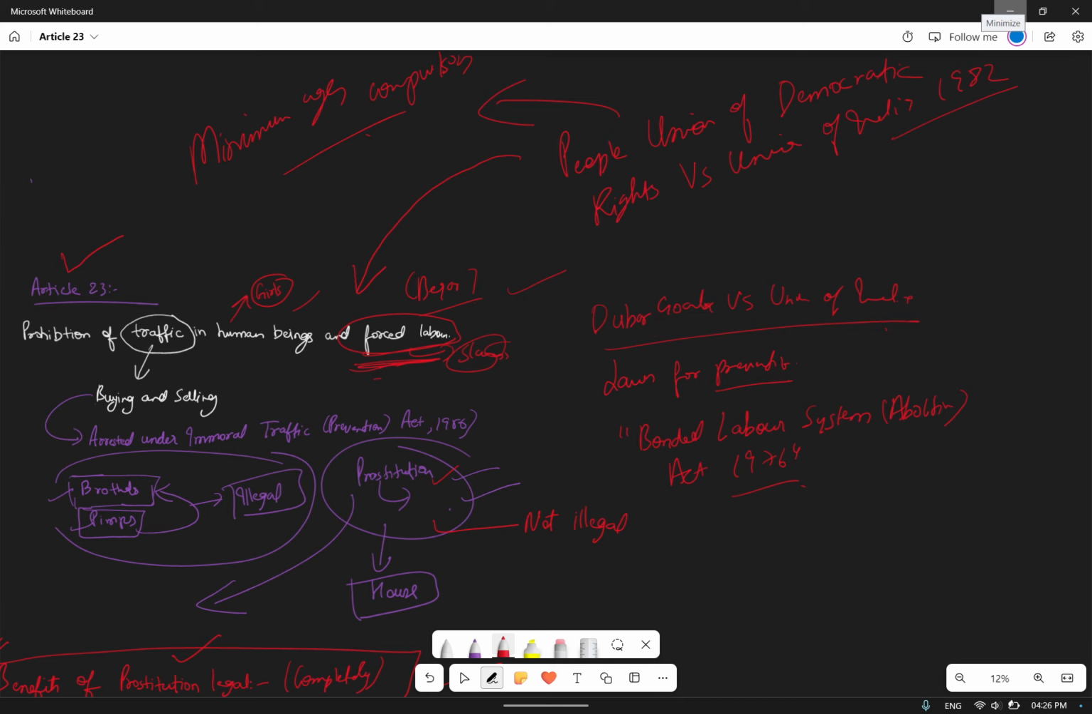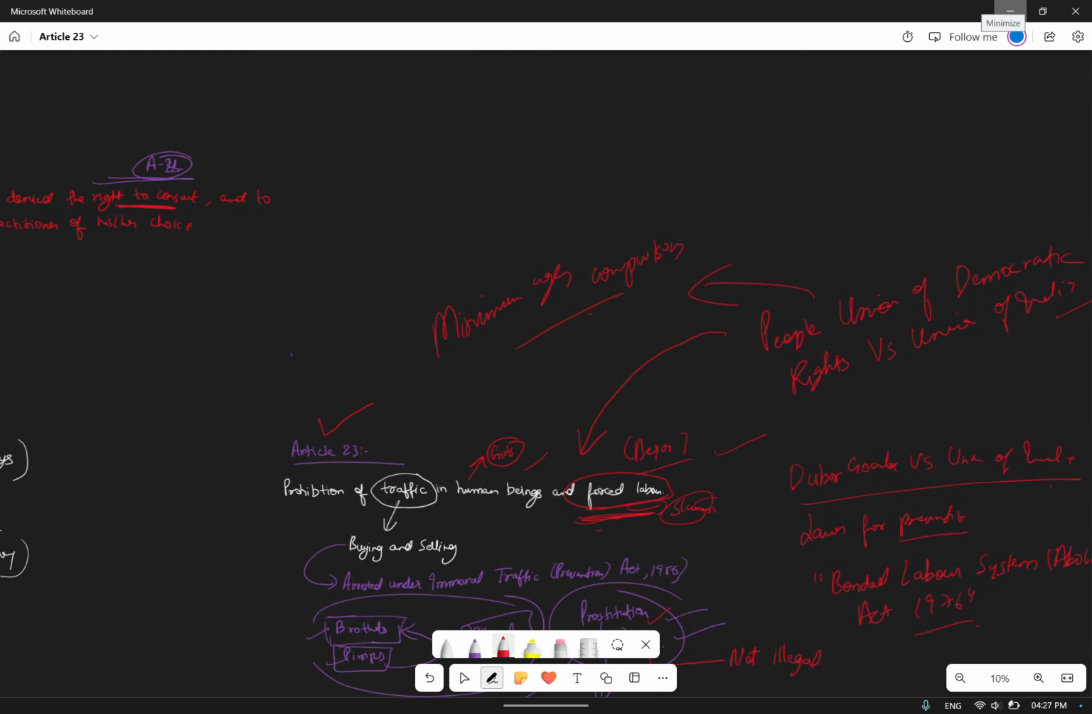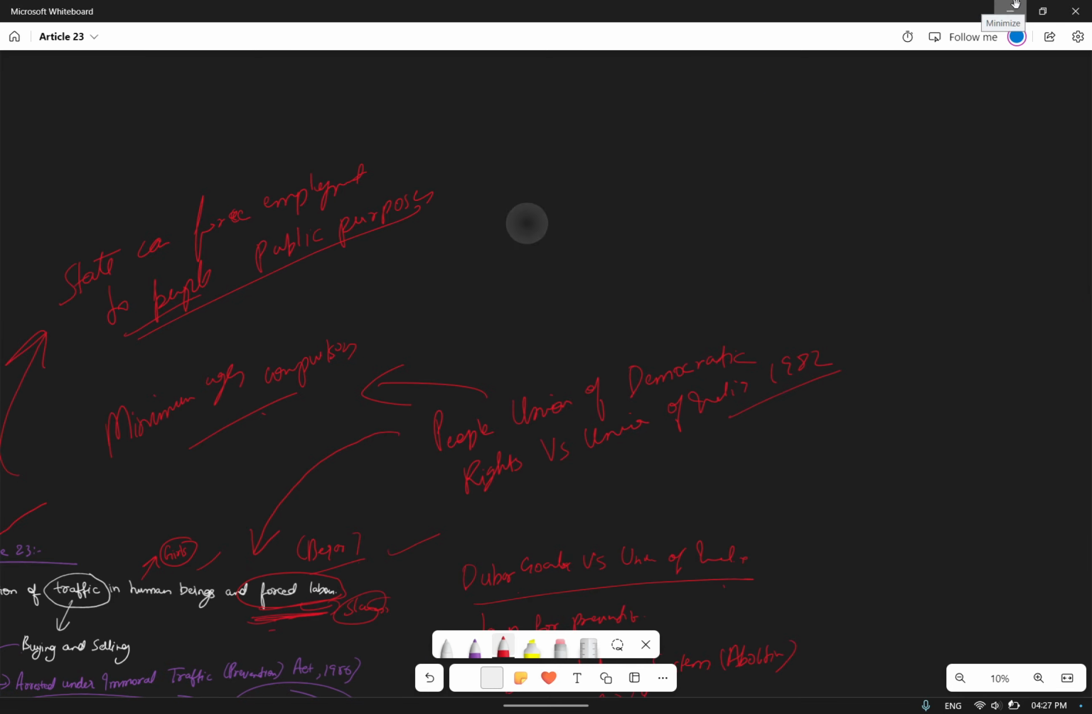There are exceptions. What are the exceptions? It permits the state to impose compulsory service for public purposes. In which cases can the state force employment on people? If the matter is related to public purposes, in that case a state can force. This is the exception. What are the cases for which it is bound to pay?